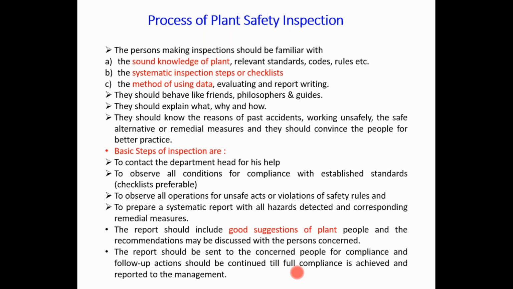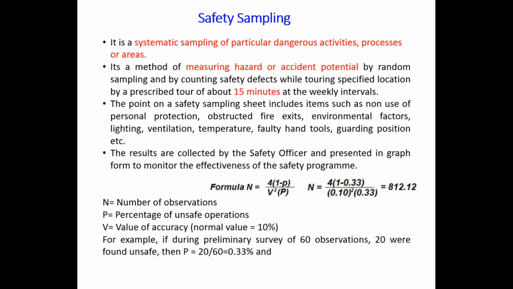Then the next parameter of the safety appraisal system is safety sampling. It is a systematic sampling of particular dangerous activities, processes, or areas. The name itself clearly indicates that we are going to take samples.